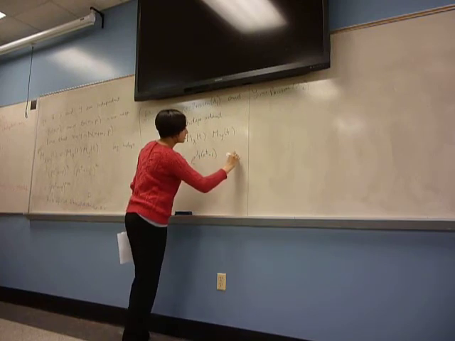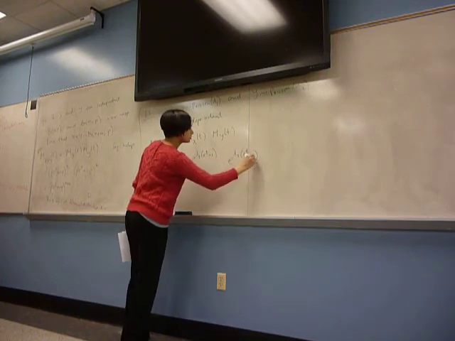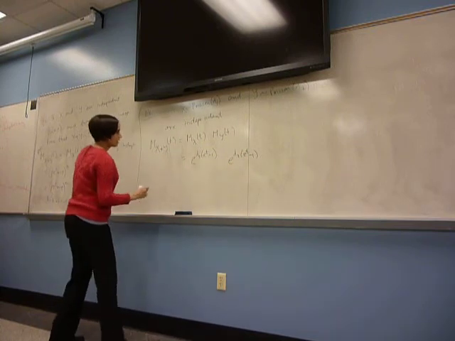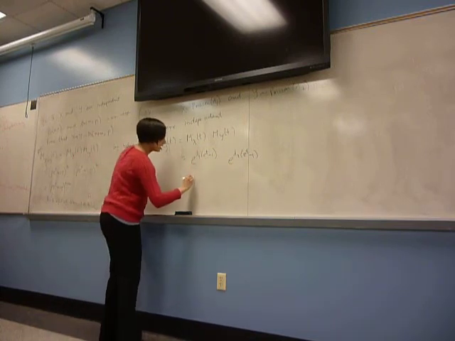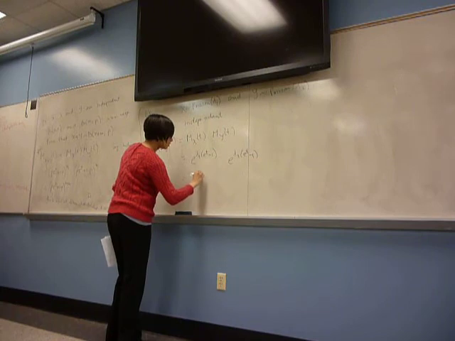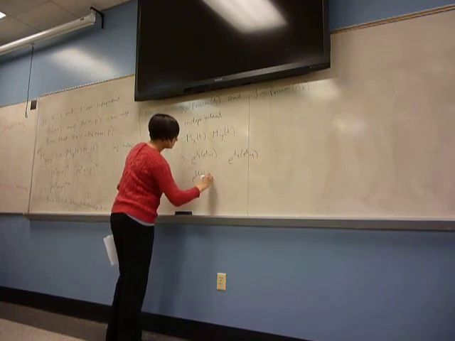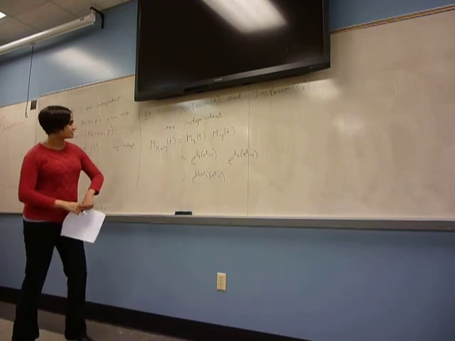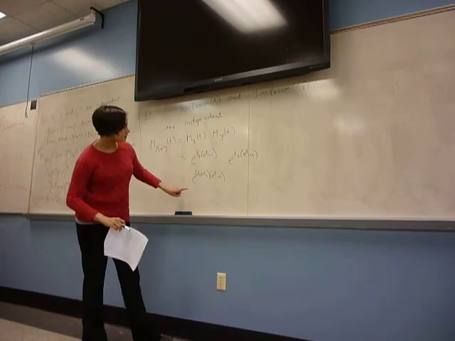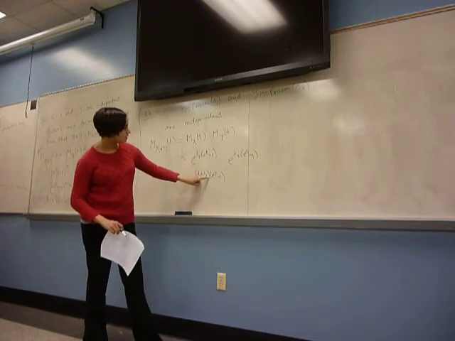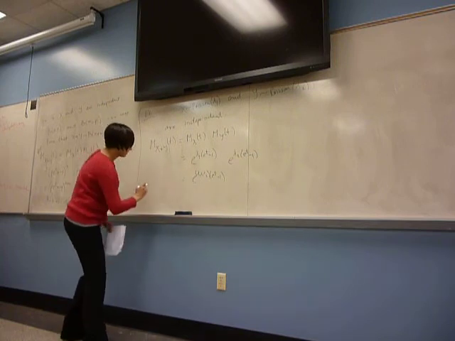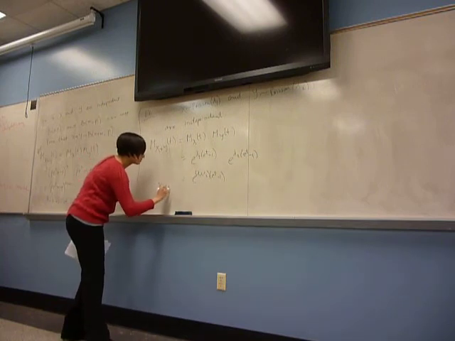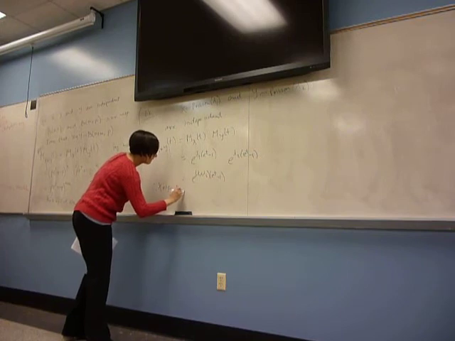So this is e to the lambda 1 (e^t minus 1), times e to the lambda 2 (e^t minus 1). And again, we can put these together. You get e to the (lambda 1 plus lambda 2) times (e^t minus 1). So this looks exactly like the moment generating function of a Poisson random variable with this as a parameter. Therefore, X plus Y is Poisson.